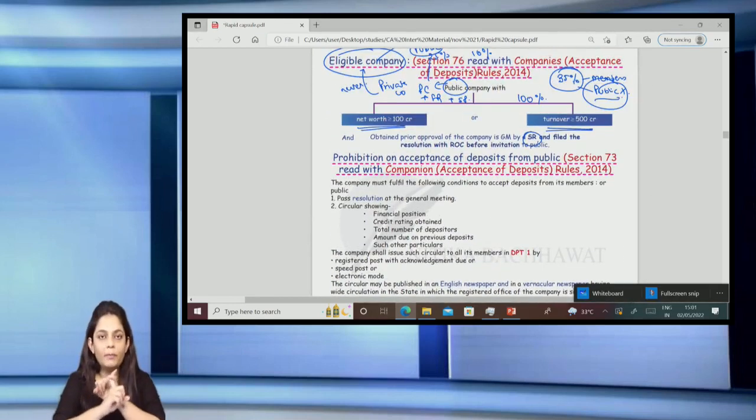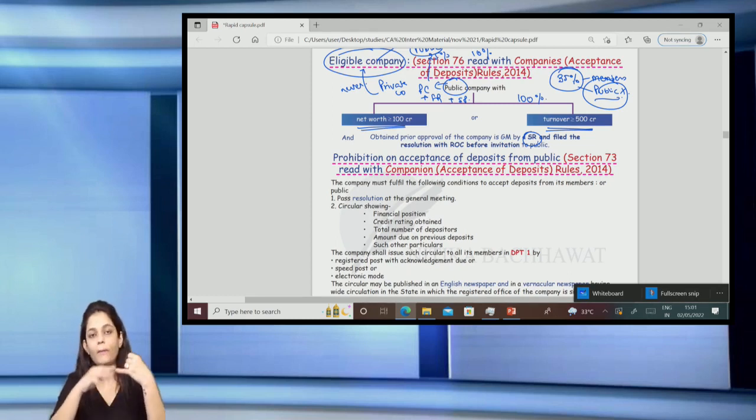So, let's just see the slab once more. First of all, eligible company. What's an eligible company as given under section 76? An eligible company means a company whose net worth is 100 crores or more or whose turnover is 500 crores or more. Such a company can accept deposits from the public. And the slabs of the deposits are, in case of an eligible non-government company, 25% from the public, 10% from the members. In case of a government eligible company, 35%. In case of any other public company, which is not an eligible company, 35%. In case of a private company or specified IFSC public company, 100%.